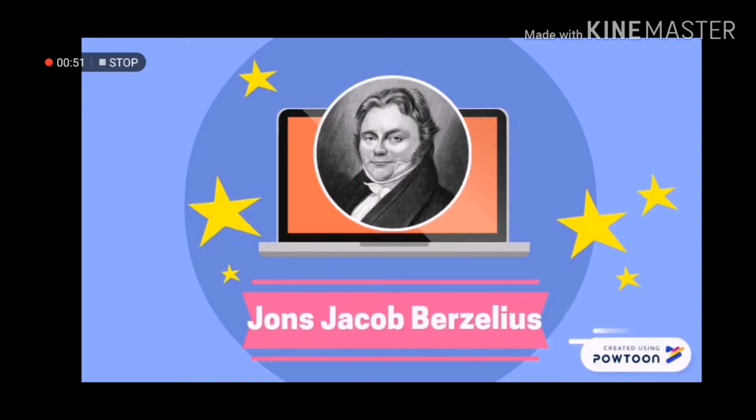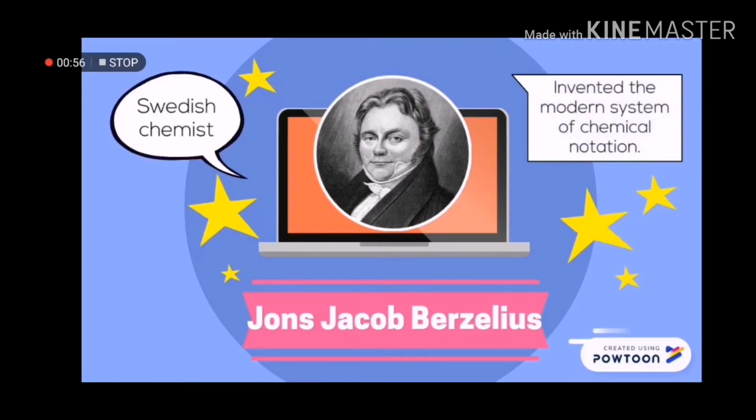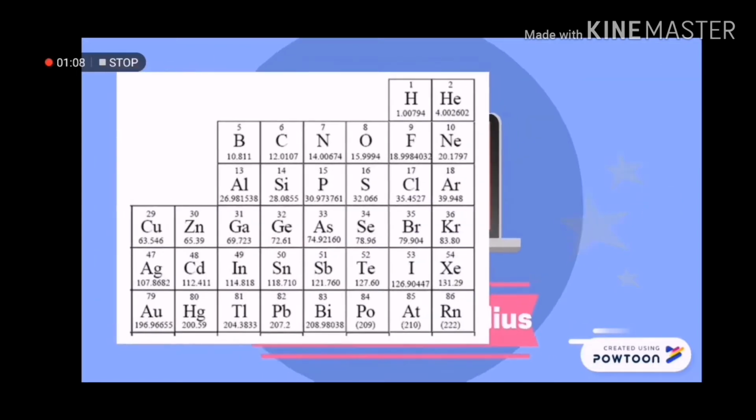Jöns Jacob Berzelius was a Swedish chemist. In 1828, he compiled a table of relative atomic weights, where oxygen was set to 100, and which included all of the elements known at the time. Of significance for the periodic table is that he invented the modern system of chemical notation and established the basic symbols for the elements as used today.